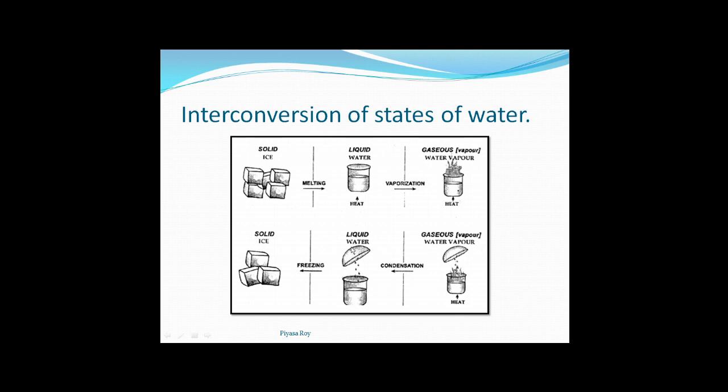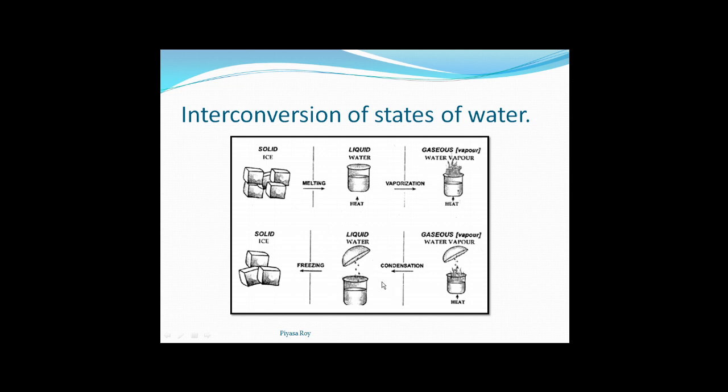Now we will go reverse. The gaseous state, the water vapor, will condense. If we lower the temperature, if we take out the heat from this, then it will condense and form liquid water again.